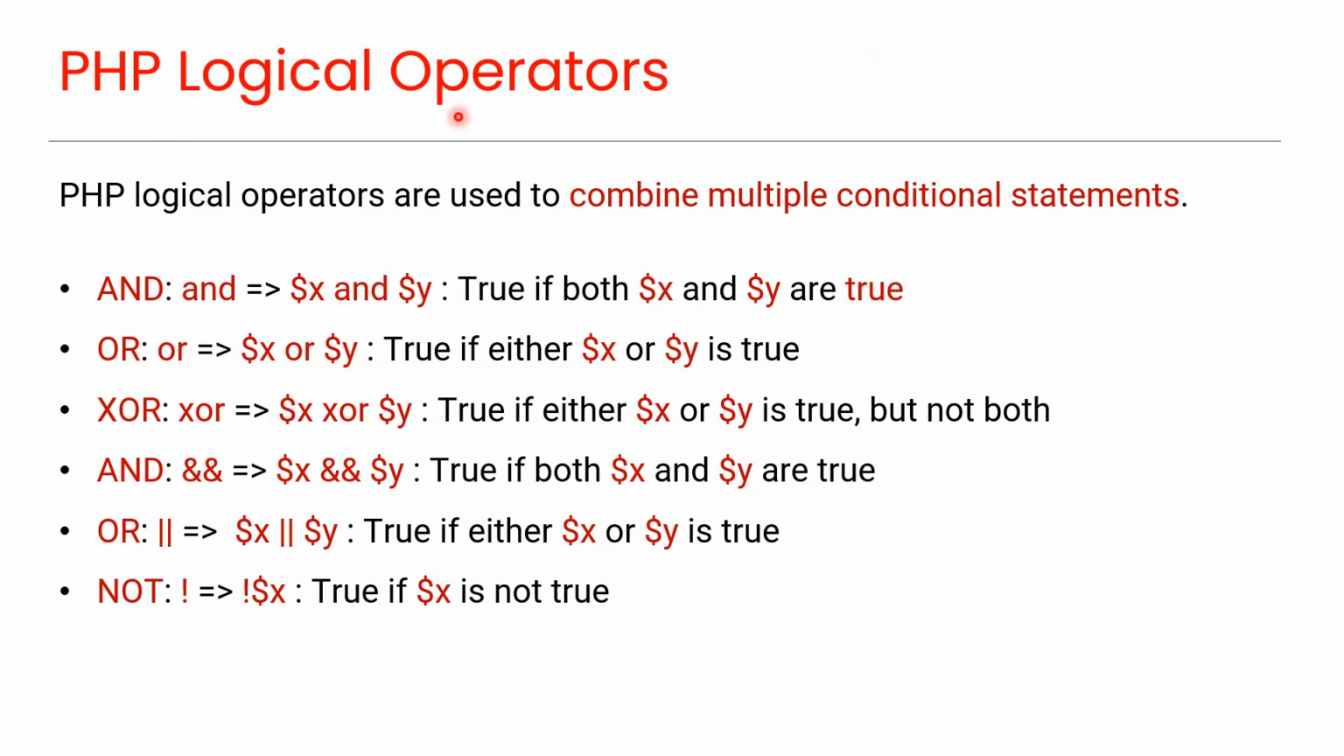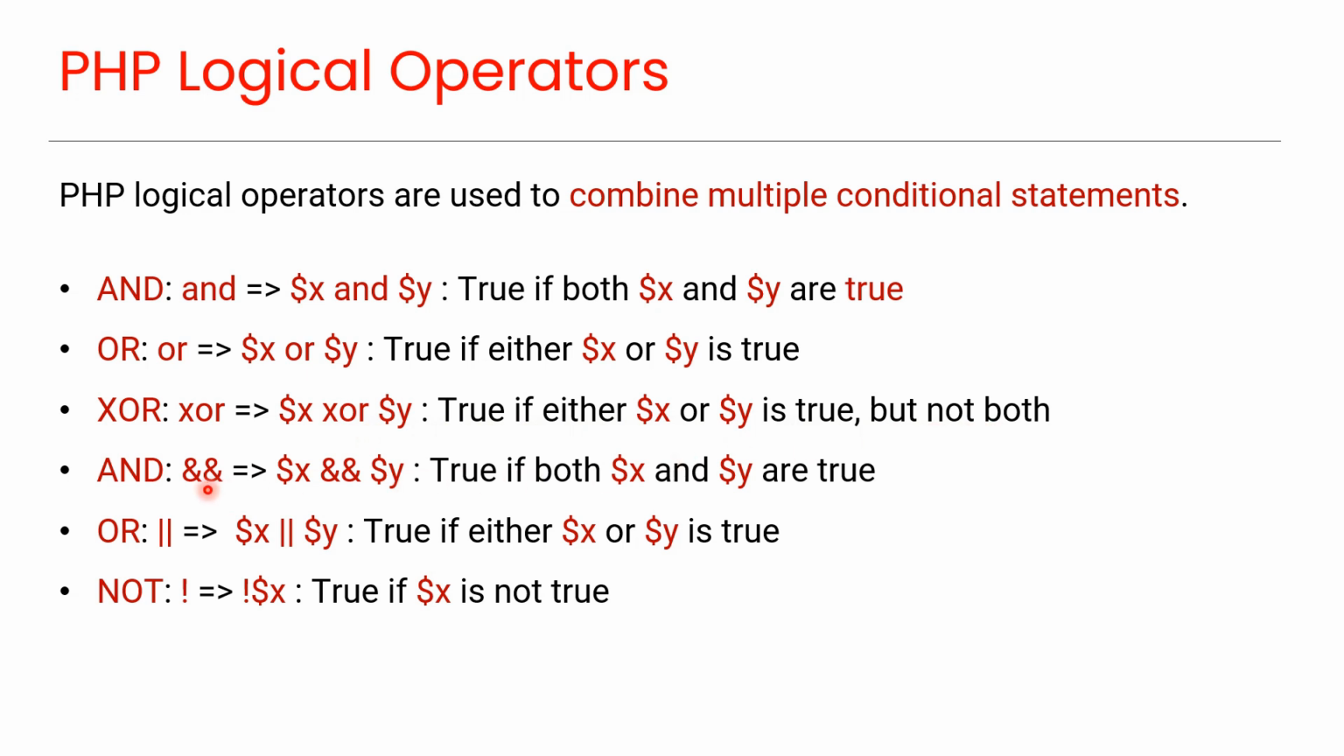PHP logical operators. PHP logical operators are used to combine multiple conditional statements. And means x and y, which returns true if both x and y are true. Or means x or y, which returns true if either x or y is true. XOR means x or y, which returns true if either x or y is true, but not both.